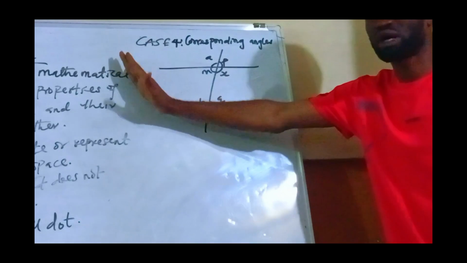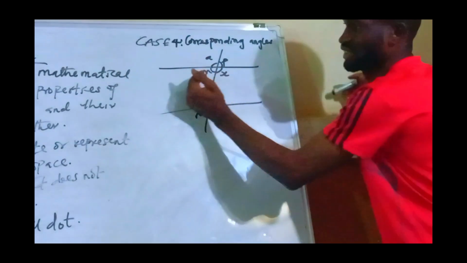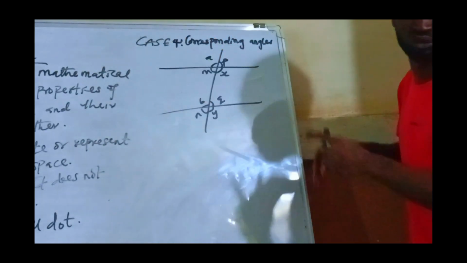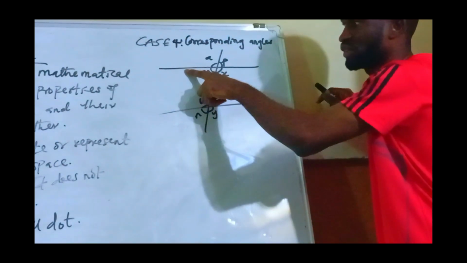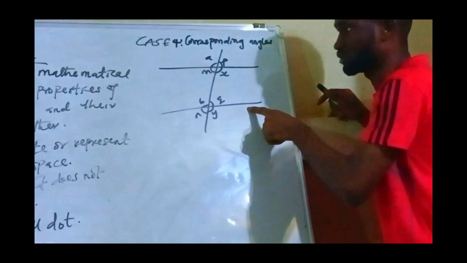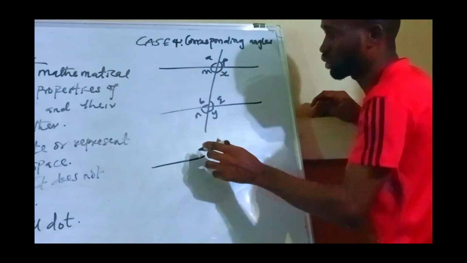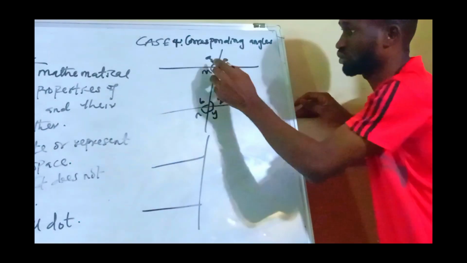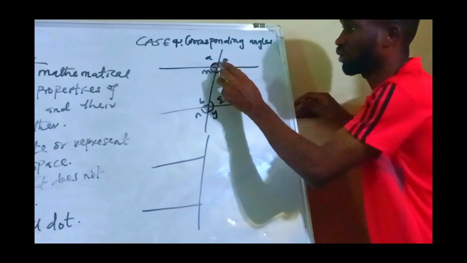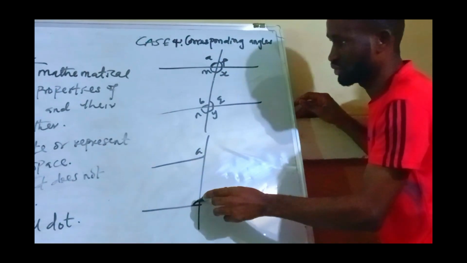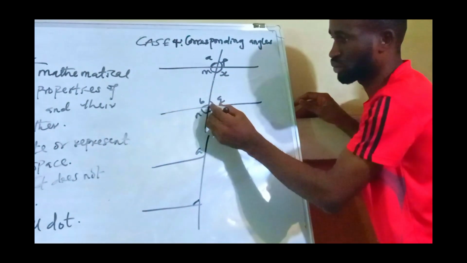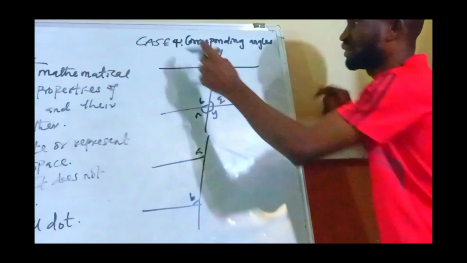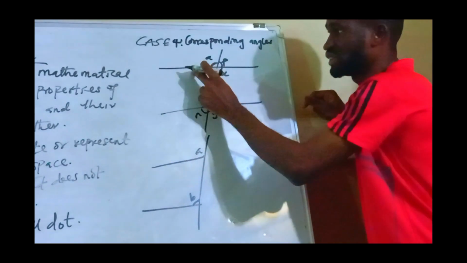Now we have side 1 and side 2. We have this side is one side, and this one is the other side. Now we have 2 roads here. We have up road, this one is up road, and this one is down road, up and down. Now when you come to the up road, the angle up here is A, and the angle at this other road is B. So you notice this is up and up, here is up and here is up, here is down, and here is down.